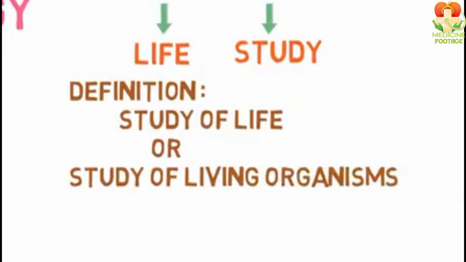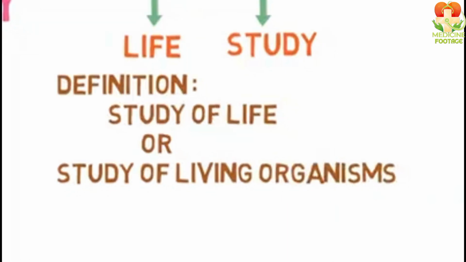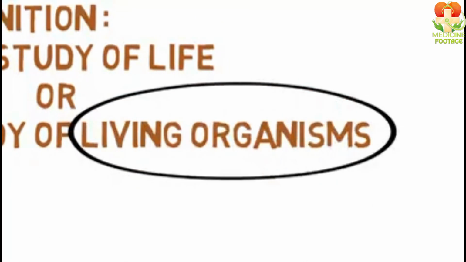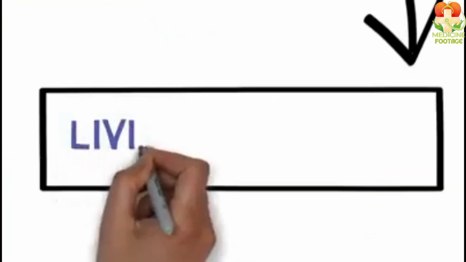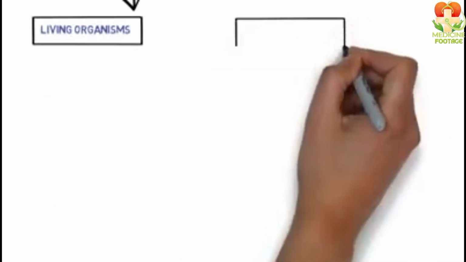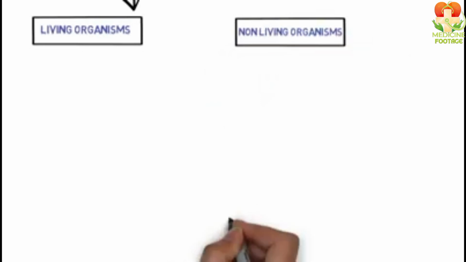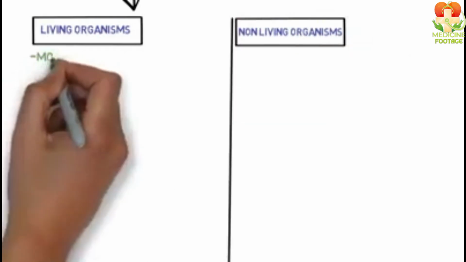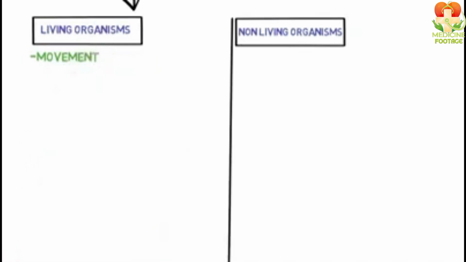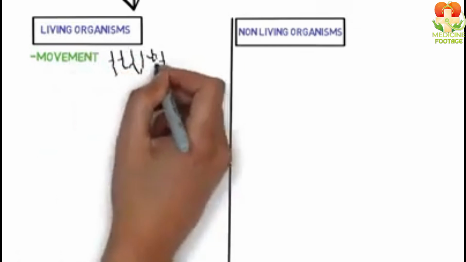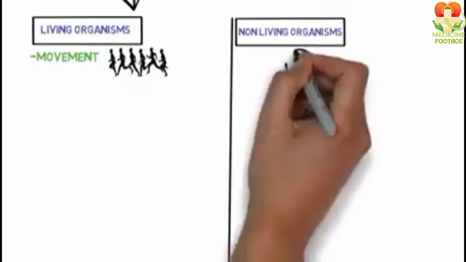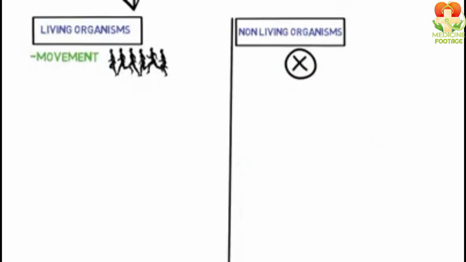Friends, you know what living organisms are, like plants, animals, fungi, algae. These are all living organisms. But still, I will explain a small difference between living and non-living things. So let's start with the difference. Friends, living organisms can move. That is, they can move from one place to another, but non-living things cannot move.